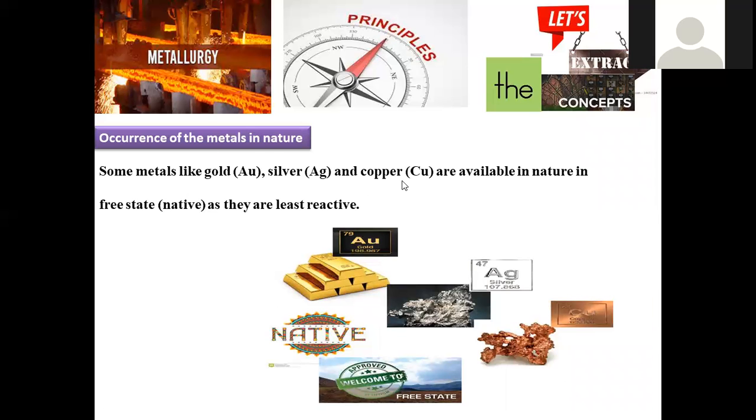Some metals like gold, silver, and copper are available in nature in the free or native form. So you may go with silver, copper, and platinum. Most of these metals are available in pure form, and they are not contaminated or combined with any other element. They are said to be noble metals, and they are present in the native form itself. So they are least reactive and most stable in nature.